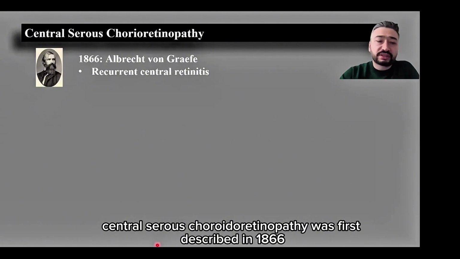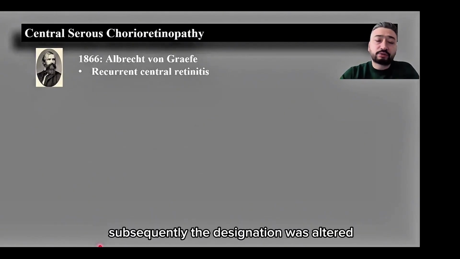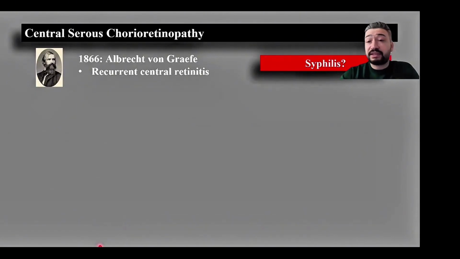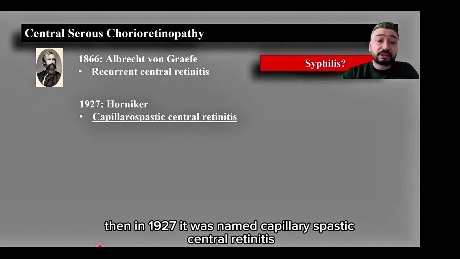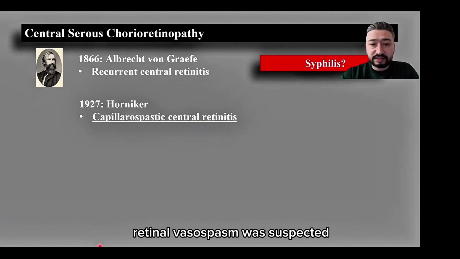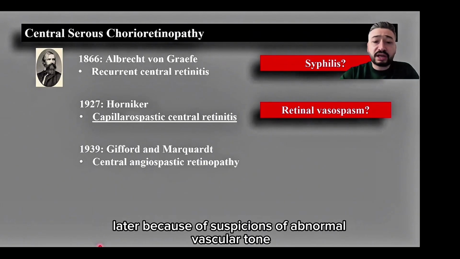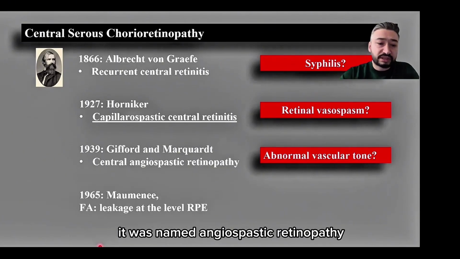Central serous chorioretinopathy was first described in 1866 by a name we know very well, von Graefe, as recurrent central retinitis. Subsequently, the designation was altered, yet Dr. von Graefe initially had suspicions of syphilis. Then, in 1927, it was named capillary spastic central retinitis. Retinal vasospasm was suspected. Later, because of suspicions of abnormal vascular tone, it was named angiospastic retinopathy.